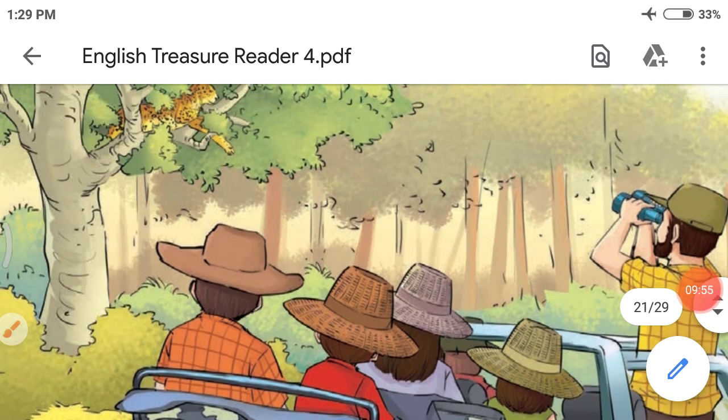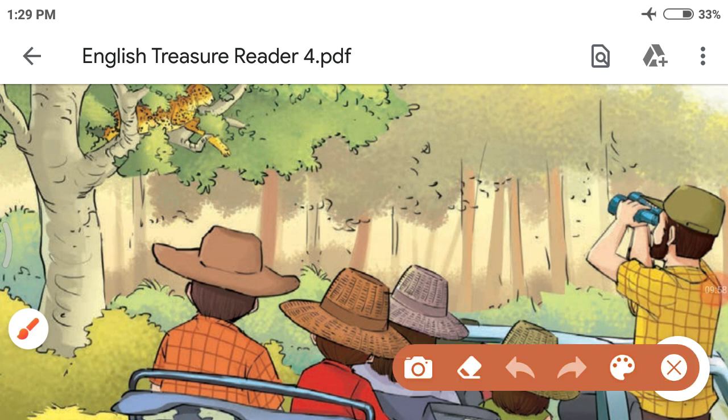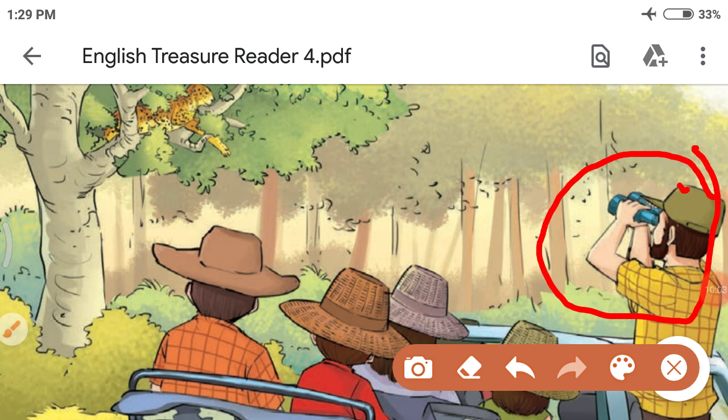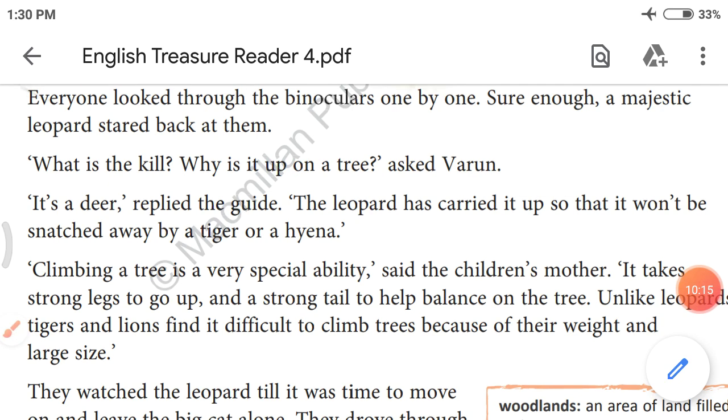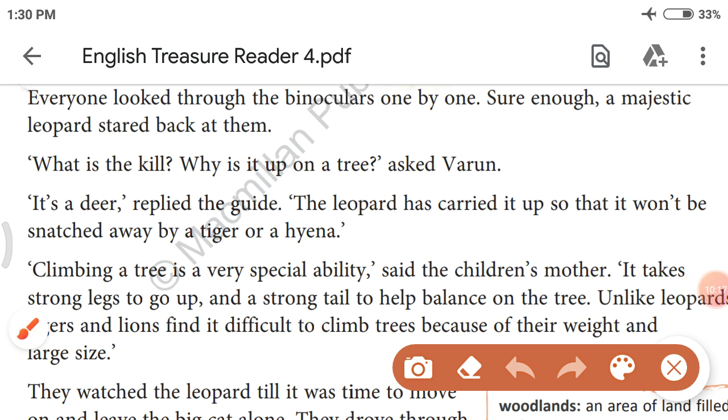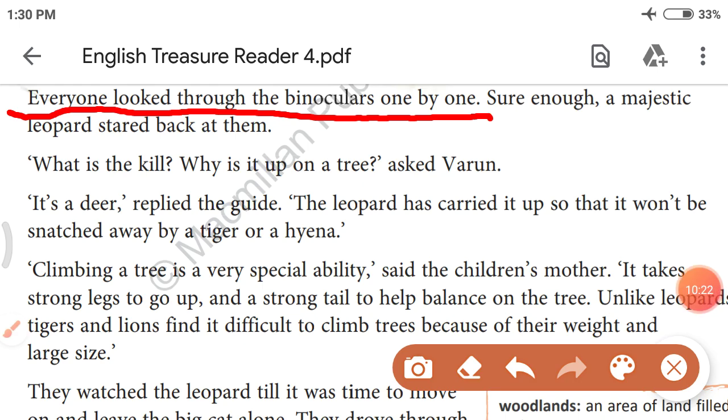You can see here in the picture, my dear students, as yesterday I have shown you, the guide looking with his binoculars. What is he looking at? A leopard on the tree. Right? Let's see what happens next. Everyone looked through the binoculars one by one. Sure enough, a majestic leopard stared back at them.